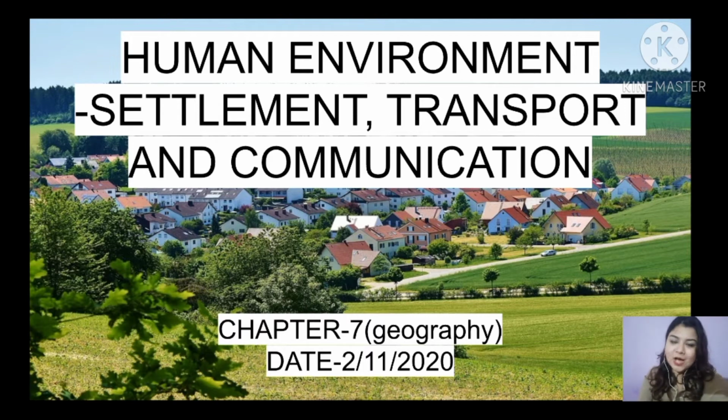Today is our first class after the autumn break, and today we will start the next chapter from our geography book, which is chapter 7, Human Environment, Settlement, Transport and Communication. You all know that early humans were dependent on nature.